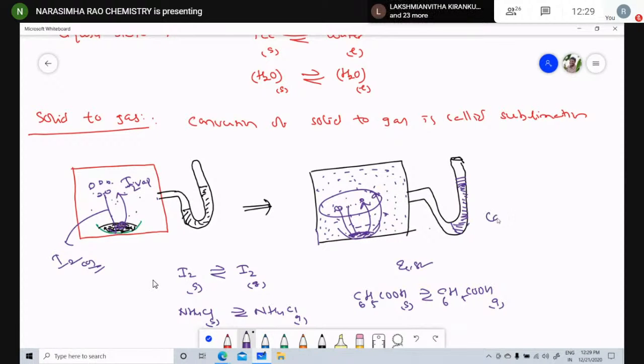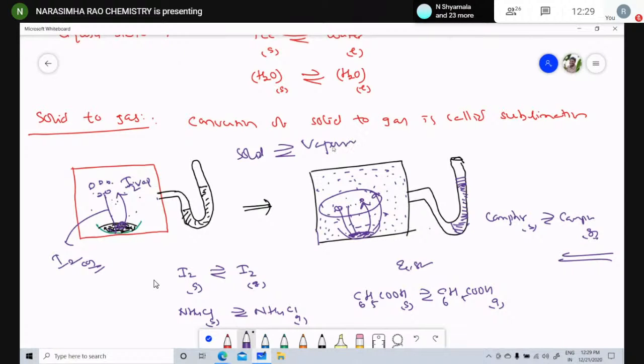Naphthalene and camphor, solid to gas. These are the better examples of substances existing in the solid state changing to vapor state. This is solid to gas equilibrium.